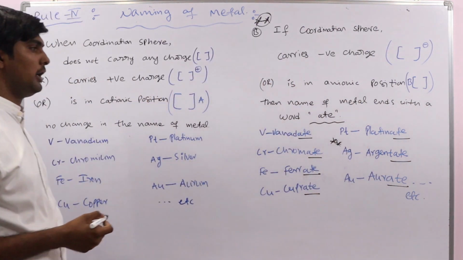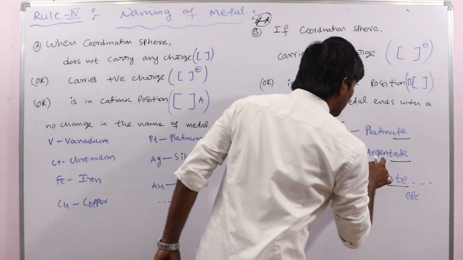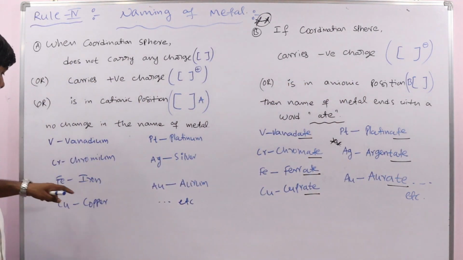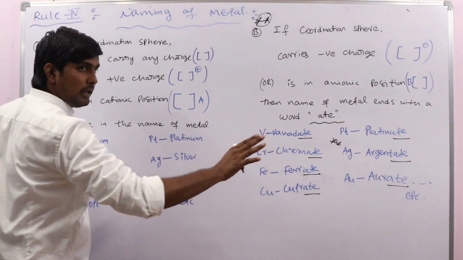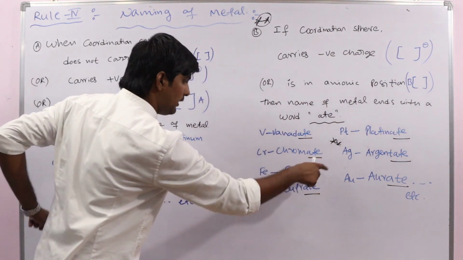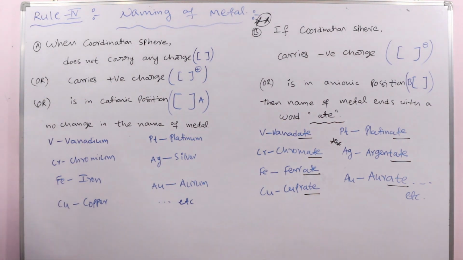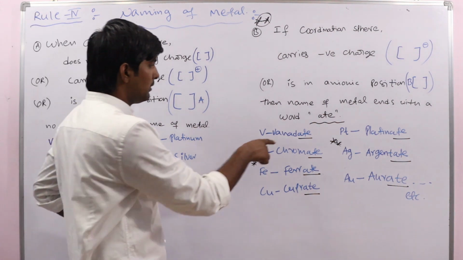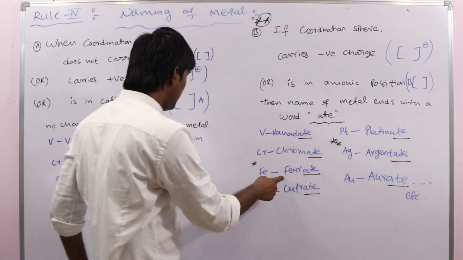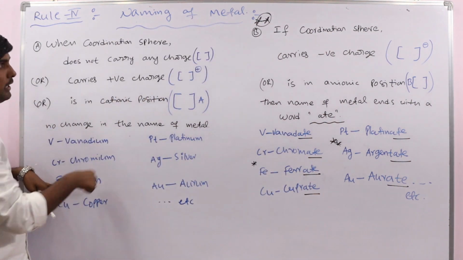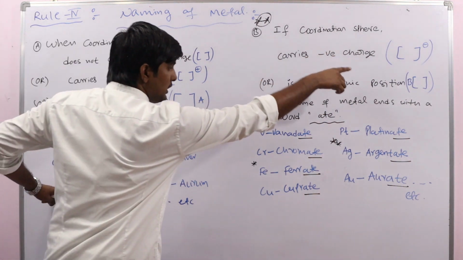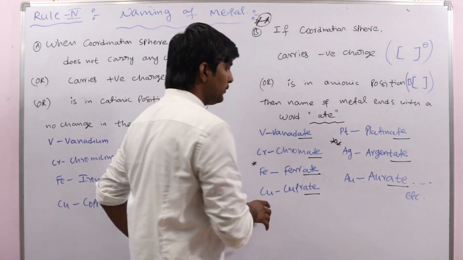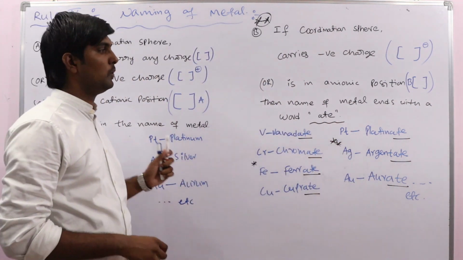Don't write silverate, not silverate, it is argentate. Very, very important, argentate. Here iron, here not ironate, here we have to write ferrate. These are the very, very important things you should remember. Here no problem, general, vanadate, chromate, but here we write iron in these cases, but in these two cases we write ferrate. We will discuss examples clearly, and these are the rules.